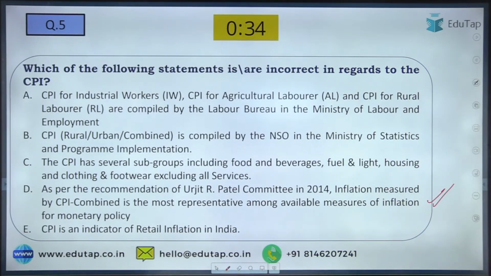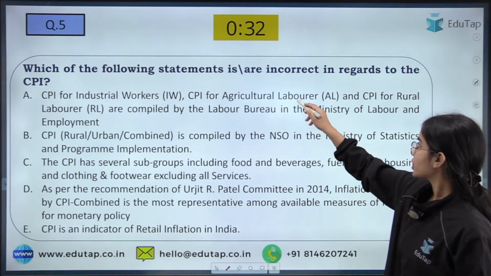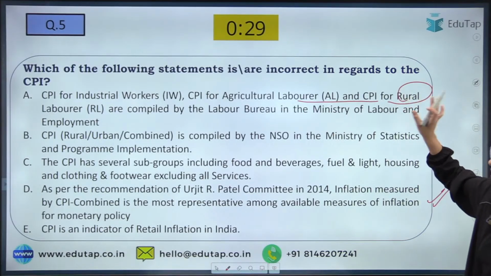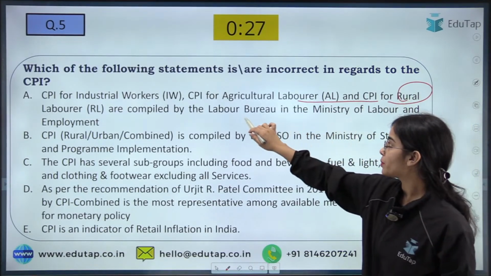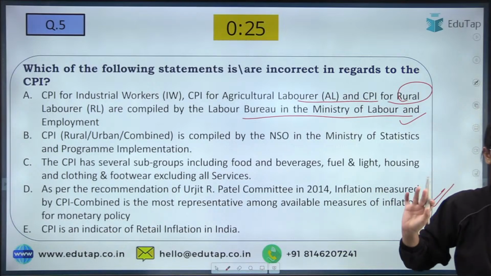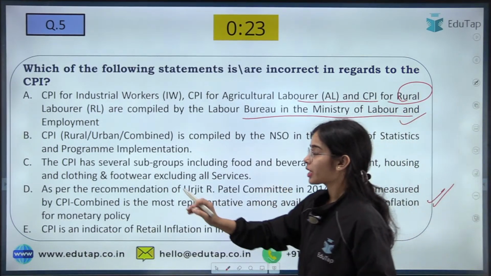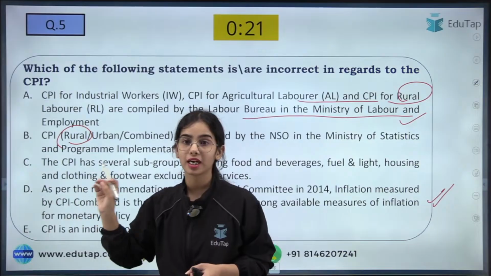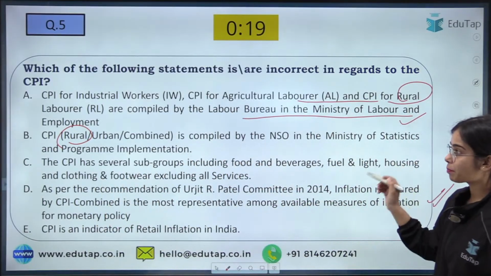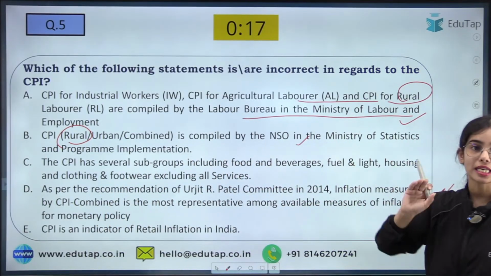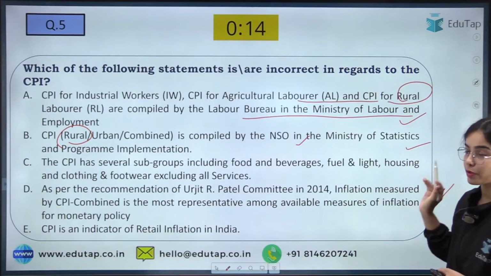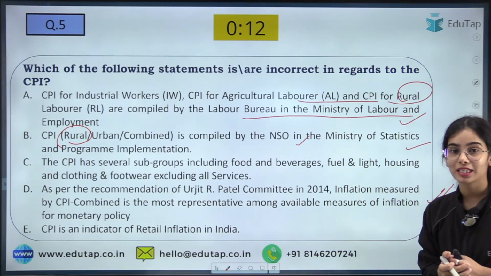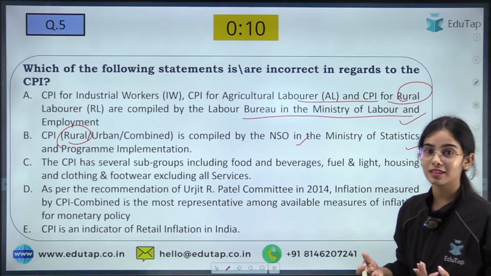So first of all, CPI for industrial workers, agricultural laborers and rural laborers is compiled by the Labour Bureau in the Ministry of Labour and Employment. That is correct. Second, the CPI, that is the Consumer Price Index for rural area, urban area and combined, is compiled by the NSO, National Statistical Office, in the Ministry of Statistics and Programme Implementation. This is also correct. Anyone who is able to tell the answer here?